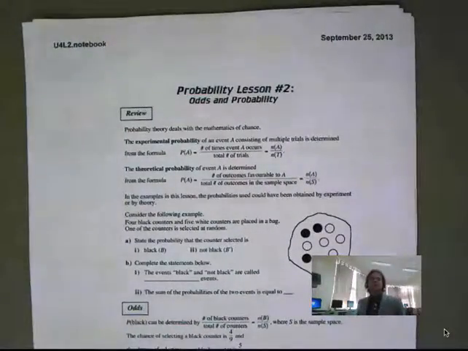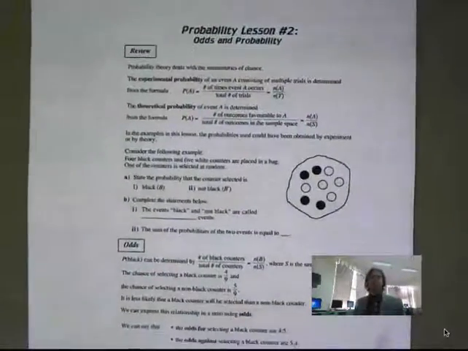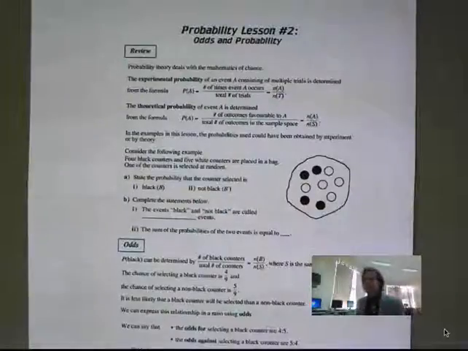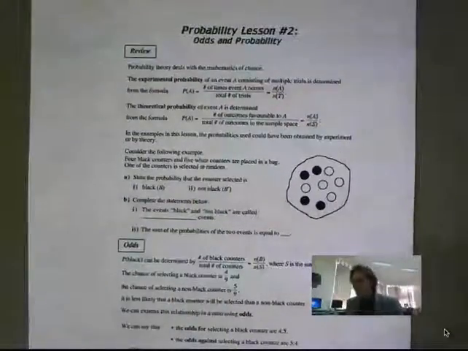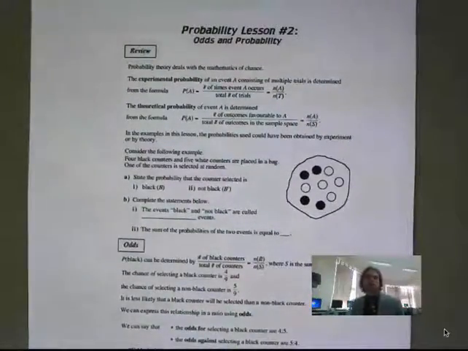So today we're going to take a look at odds. Odds are something that you hear a lot of in sporting events, they play odds. If you go to horse races, there are a lot of odds in those. Also, when you go to the doctor, you often hear in movies, "Doctor, what are my odds of survival?" Same thing there. So we're going to learn about it today.